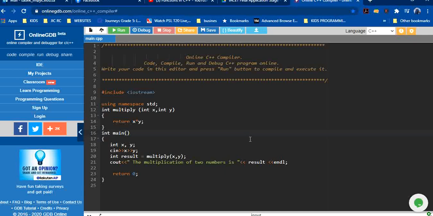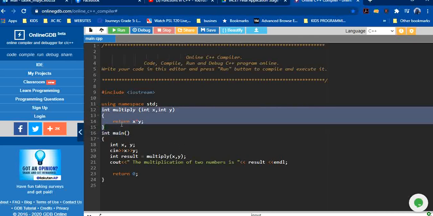What I will show you first is how to use functions in C++. I have opened this online program compiler. There are three things in functions: one is called function declaration, then we have the function call, and then we have the function definition. For example, this is the function definition part.